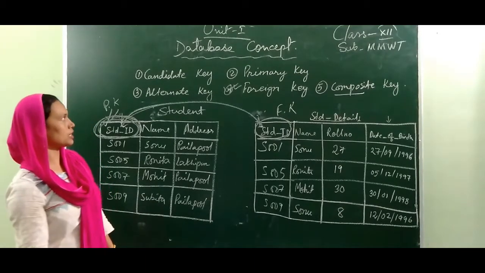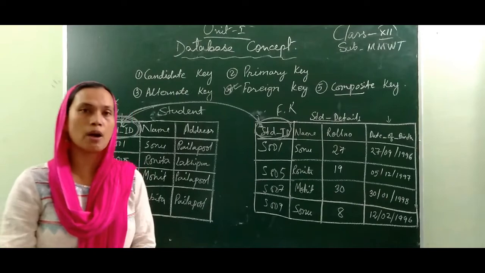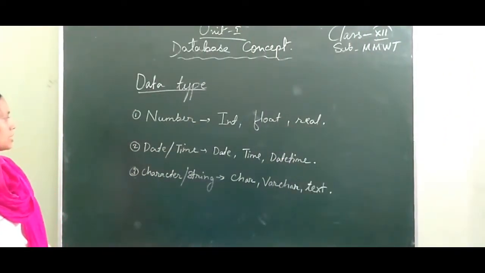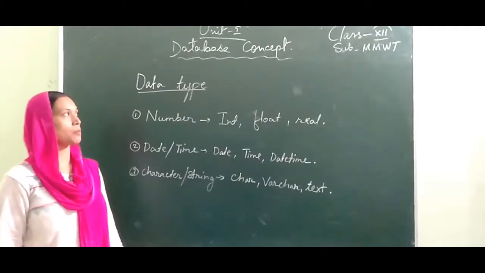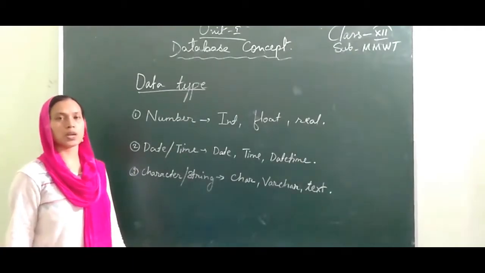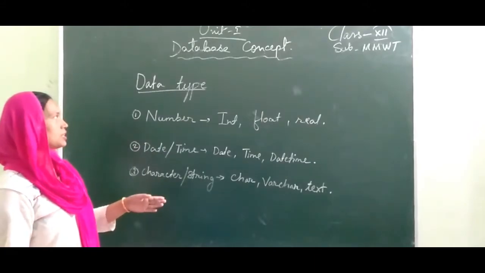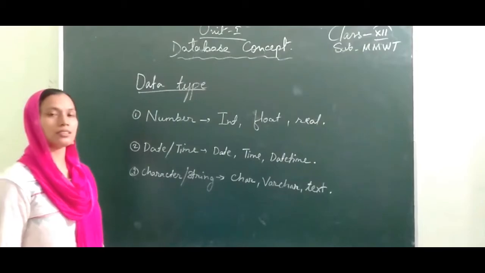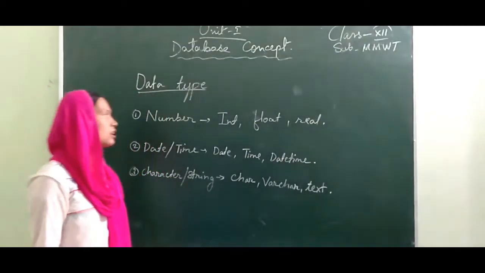This is all about the keys. Next we will learn about data types. Now let's learn about data types. There are three types of data type in MySQL. MySQL is software where you can create a database. We have one more, that is MS Access, but MS Access we have already learned in the lower classes.